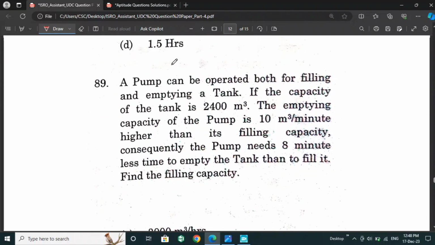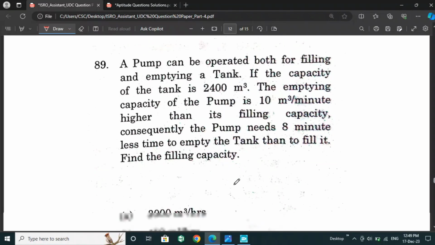Next, a pump can be operated both for filling and emptying a tank. The capacity of the tank is 2400 meter cube. The emptying capacity of the pump is 10 meter cube per minute higher than its filling capacity. Consequently, the pump needs 8 minutes less time to empty the tank than to fill it.